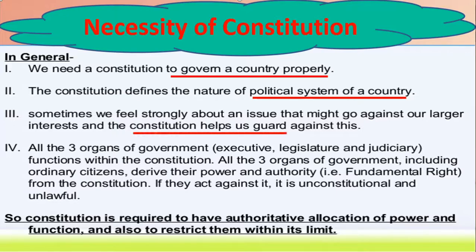Sometimes there are so many issues in our surroundings, okay? Some things which are good for us, some things which are bad for us, which may cause harm to us. So the constitution tries to guard us against all these things which might be harmful for our growth and for our development as citizens. Now what happens, sometimes the government has to function at various levels. So in our country, the government functions on 3 levels: the executive, the legislature and the judiciary.